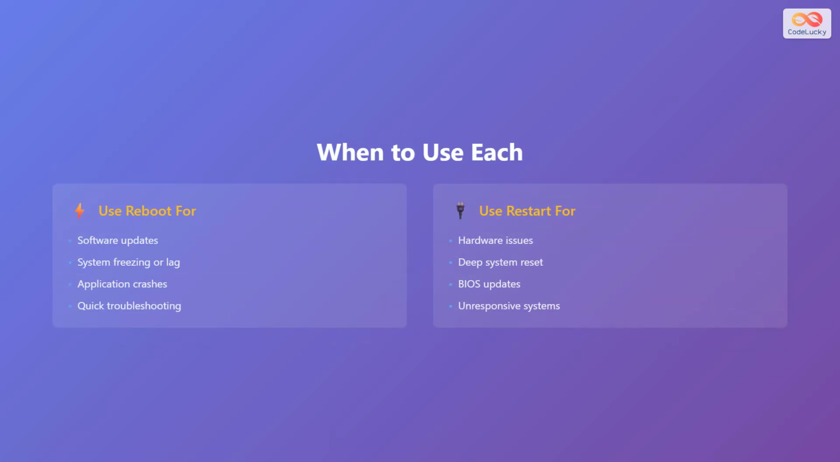Use reboot for software updates, system freezing or lag, application crashes, and quick troubleshooting. Use restart for hardware issues, deep system resets, BIOS updates, and unresponsive systems. If your computer is running slowly or an application has crashed, try rebooting first since it is faster. If you are experiencing hardware problems or the system is completely unresponsive, a full restart is recommended.